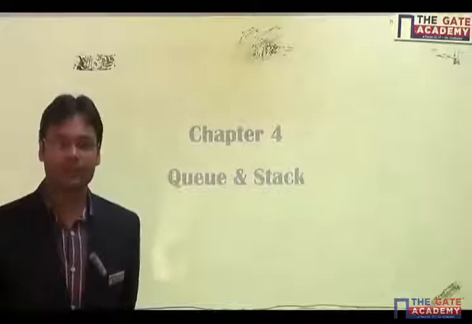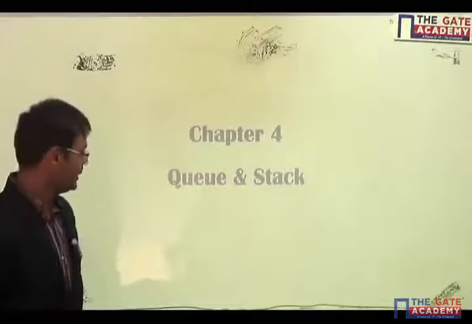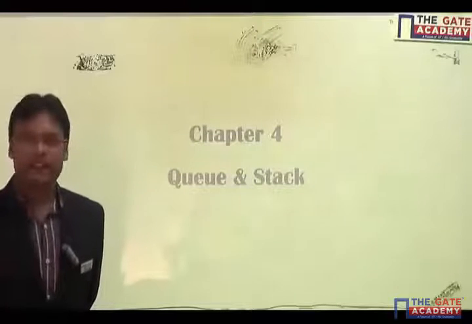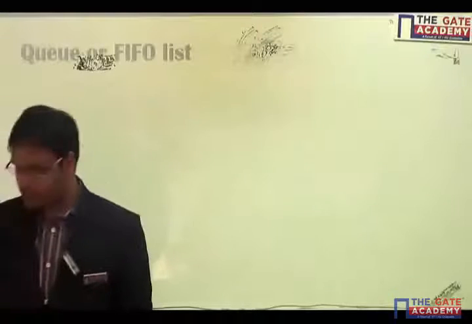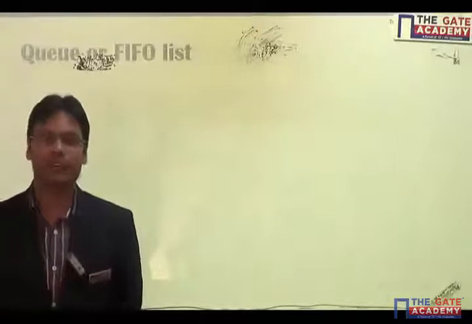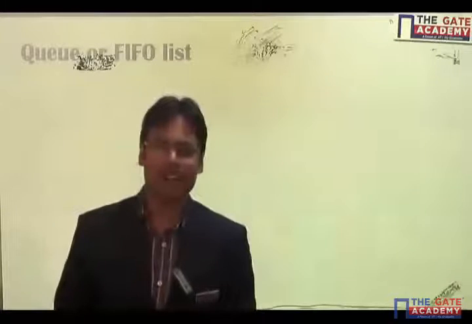Queue and stack both are linear data structures. So we'll start with queue. The queue is also known as FIFO list. FIFO means first in, first out. A simple example: every one of you knows what a queue is.